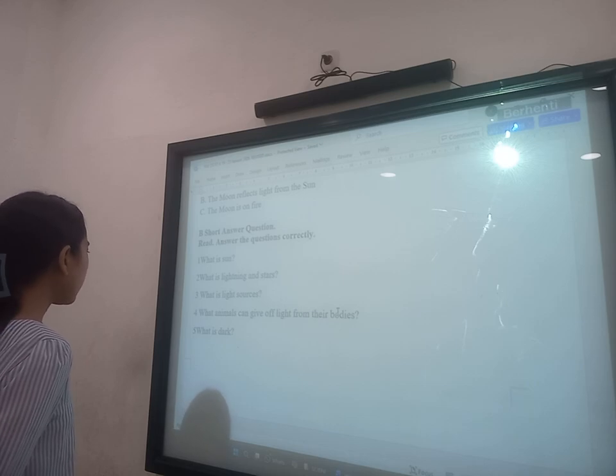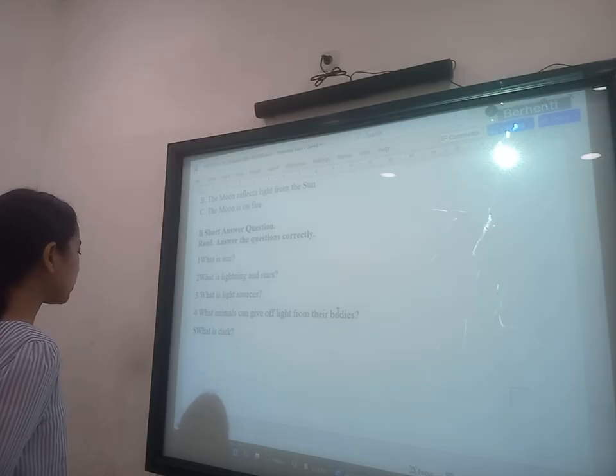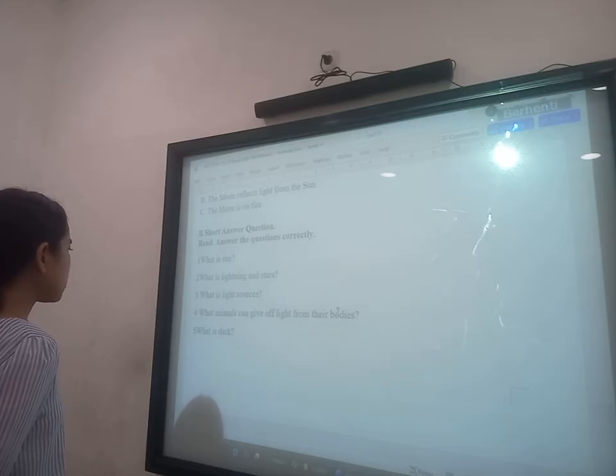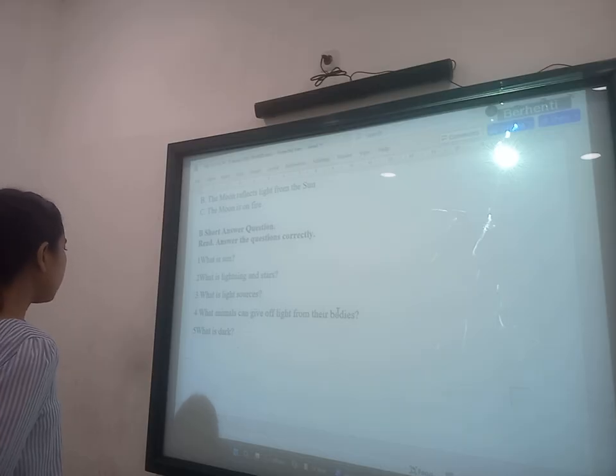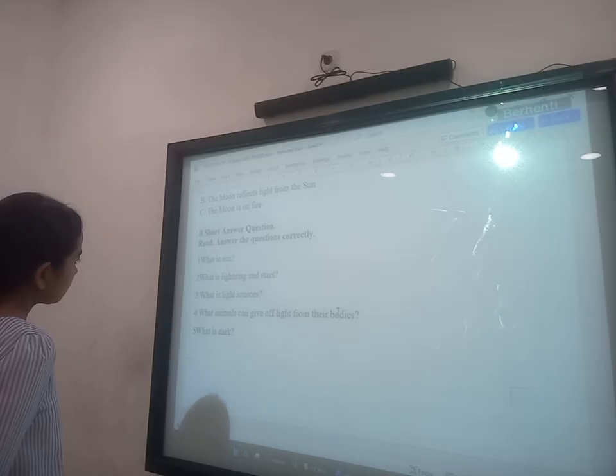Okay. 4. What animals can give off light from their bodies? Fireflies and glowworms. Okay, correct. 5. What is dark? Dark is when there is very little or no light. Okay. Yeah, it's clear for this.